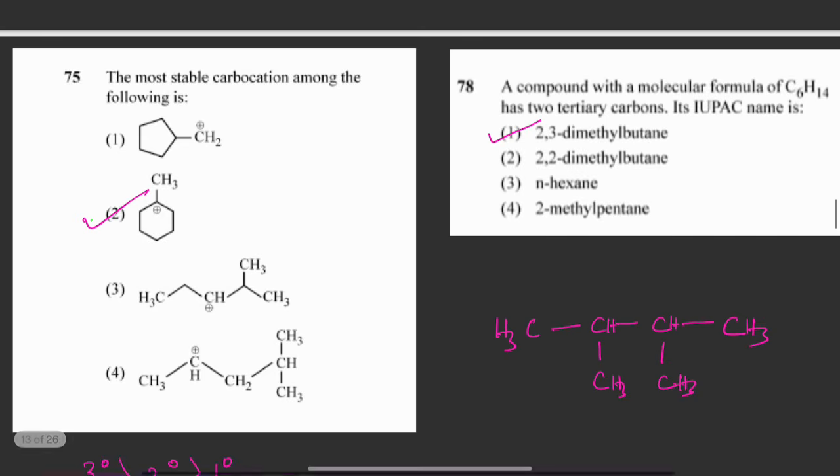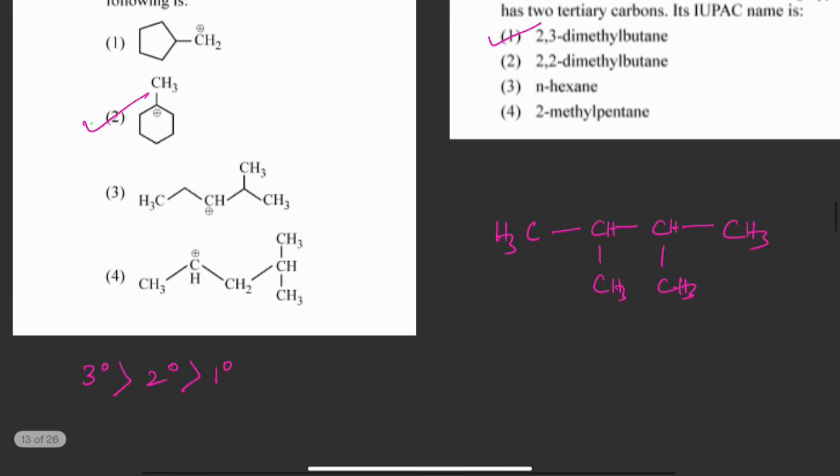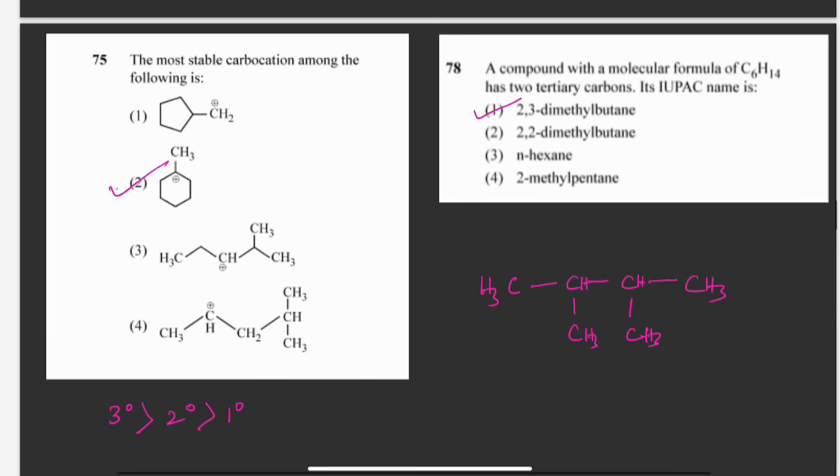Next question is, the most stable carbocation among the following is. So here you know that the order of carbocation stability is, tertiary carbocation is more stable than secondary, which is more stable than primary. So here a tertiary carbocation is formed, therefore it is more stable.